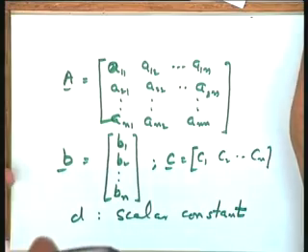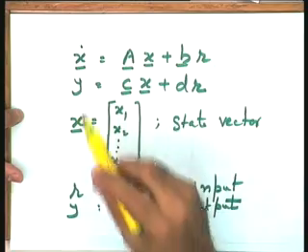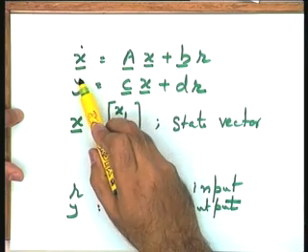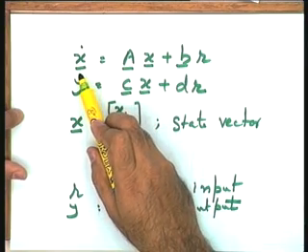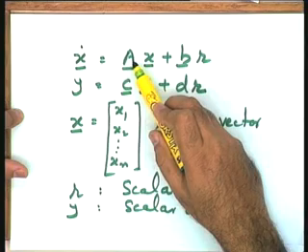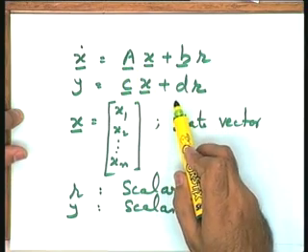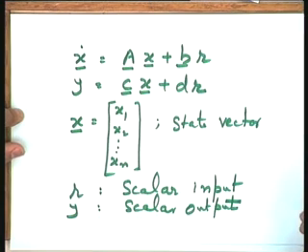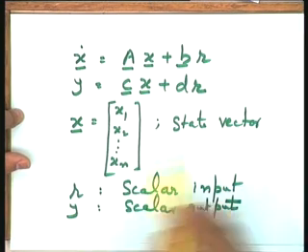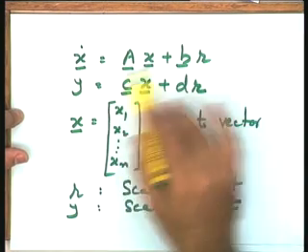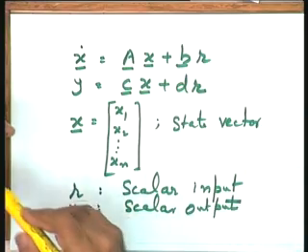This is the standard format, x dot is equal to Ax plus Bu. You will please note that in my nomenclature, which will be followed throughout the course, the lowercase letters with an underline are reserved for vectors. The uppercase with the underline is for a matrix, and whenever there is no underline, it is a scalar. This is the convention I am going to follow throughout, and this is the standard single input single output state variable model.